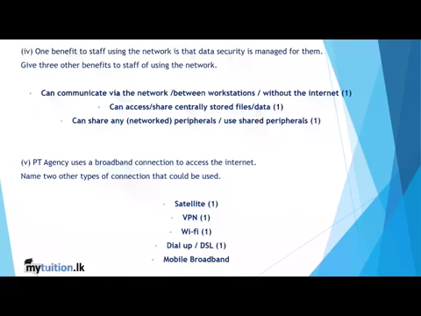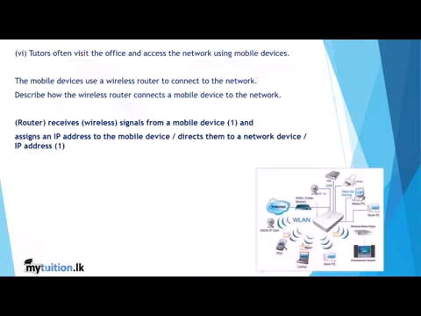Dial-up is not used these days, so most people use Wi-Fi as the network connection for all the accesses. Tutors often visit the office and access the network using mobile devices. Describe how the wireless router connects the mobile to the device. So we know the router receives signals from a mobile device and assigns an IP address automatically to the mobile, then directs it to the network device.